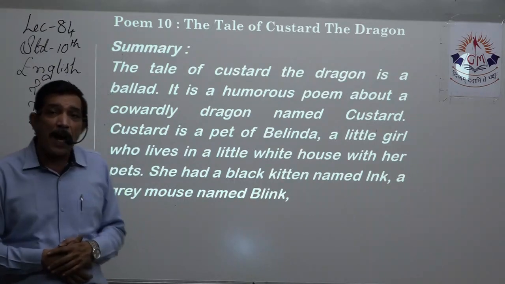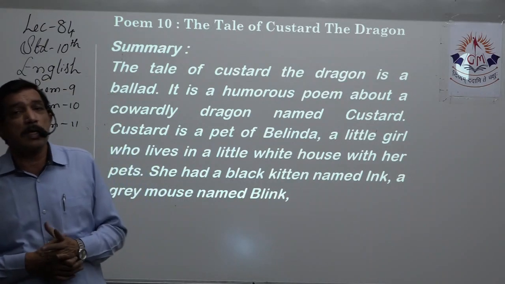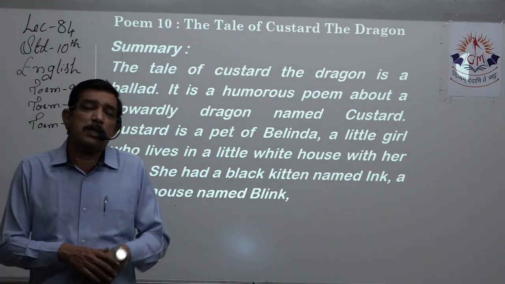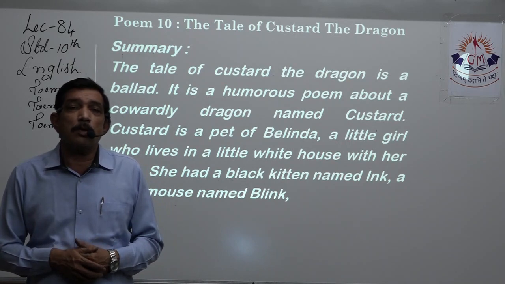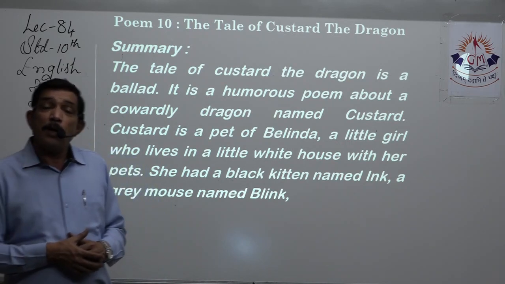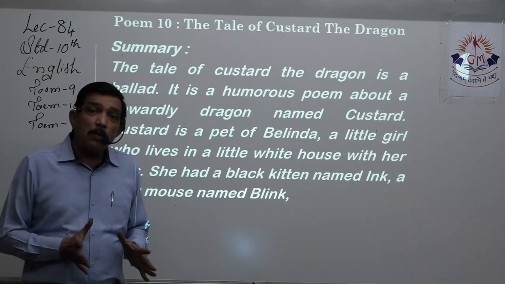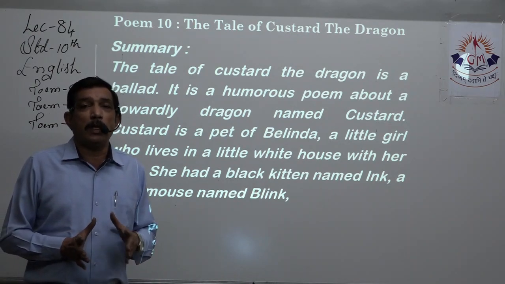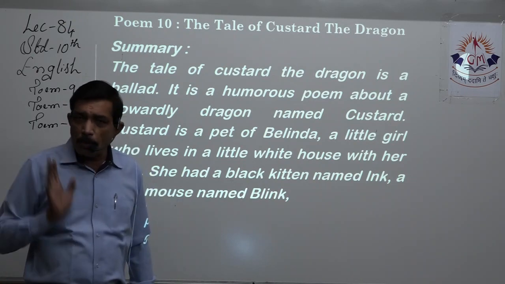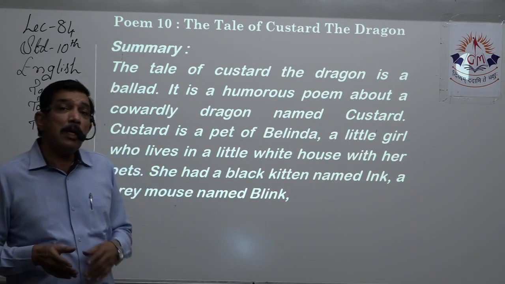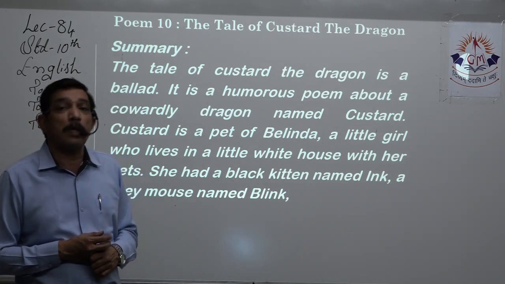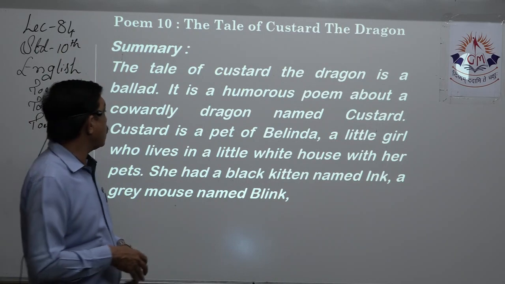Now we know dragons, they're huge beasts. As we see them in movies, pictures, and all, they might have existed, I know, millions of years ago, the dinosaur age, right? We don't know about that. But we at least know that a dragon is quite big and it can fly and it spits fire. That much we know, right? So it's a dragon. But here a funny situation is there, that this dragon is a coward. That means he doesn't have courage.